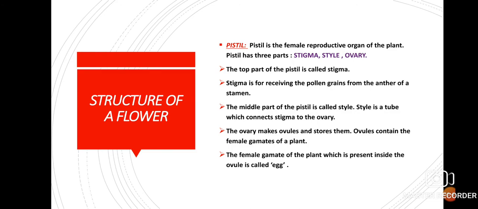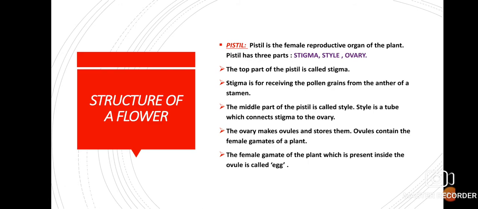Next one is the pistil. Okay. Now, what is pistil? Pistil is the female reproductive organ of a plant. Now, pistil has three parts. What are the three parts of a pistil? Number one is stigma, number two is style, number three is ovary. Okay. Now, the top part of the pistil is called what? It is called stigma. Right.